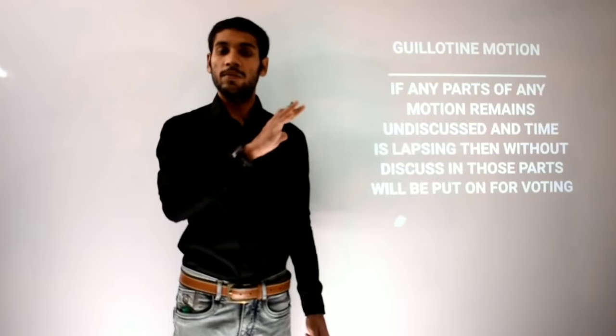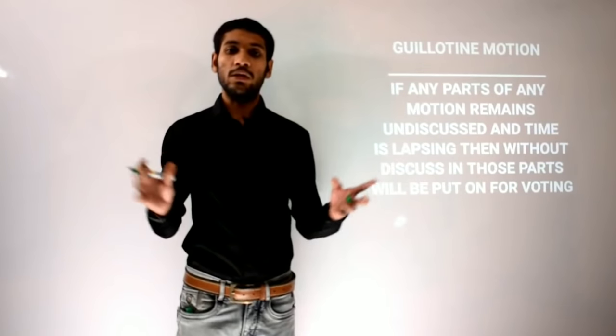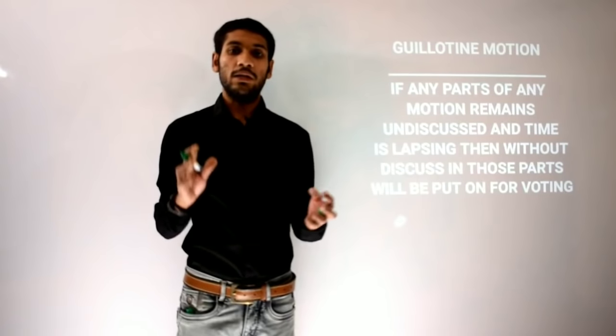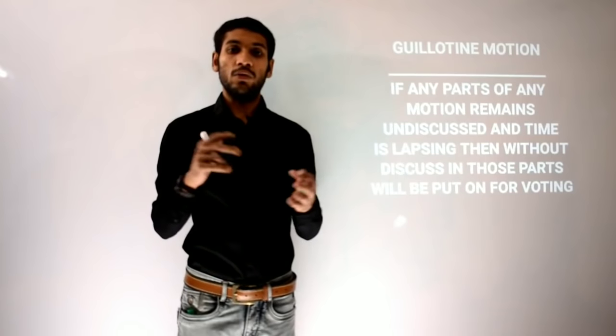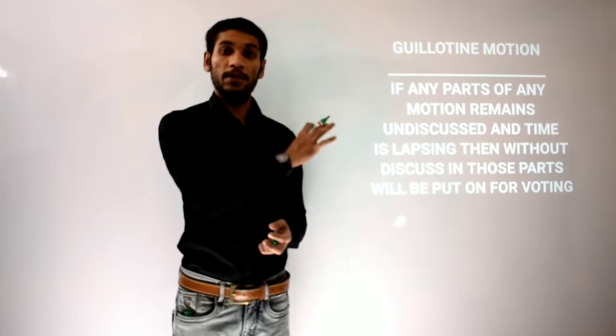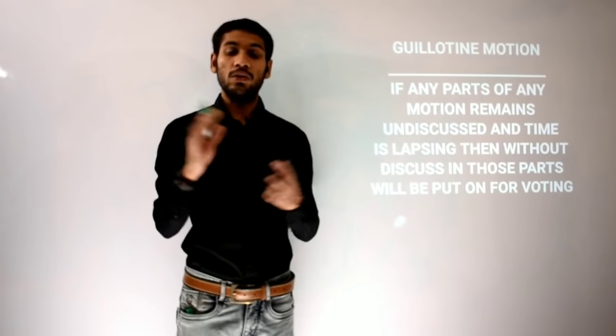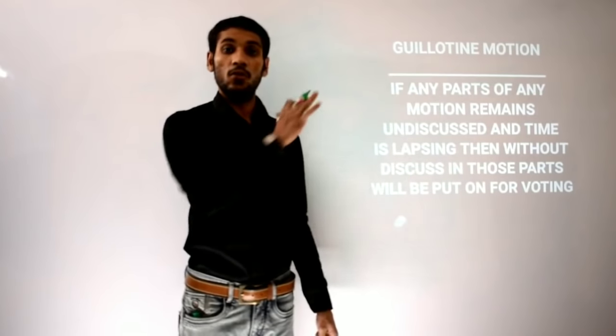The next, 4th motion, is closure motions. There are 4 types of closure motions. Number 1, simple closure motion. Number 2, closure by compartment motion. Number 3, from the previous slide, kangaroo closure motion. Now the 4th one, guillotine closure motion.